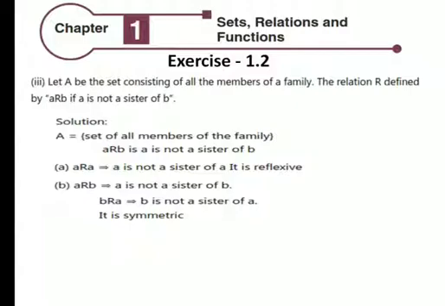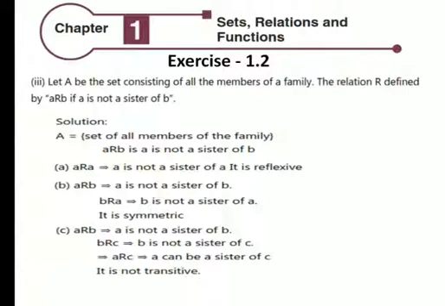A R B, A is not a sister of B, B R A, B is not a sister of A, it is symmetric. A R B, A is not a sister of B, B R C, B is not a sister of C, A R C, A can be a sister of C, it is not transitive.